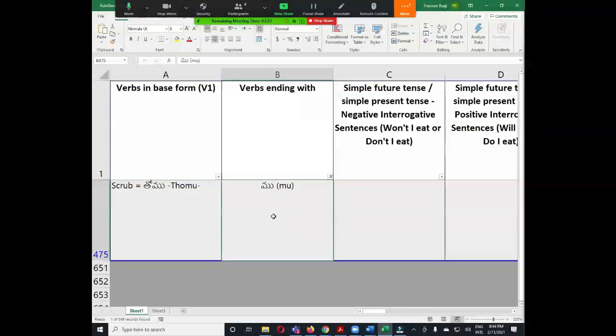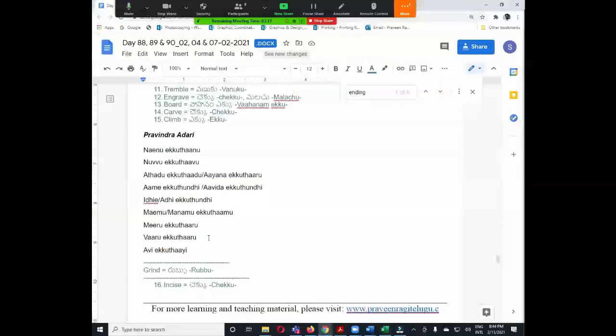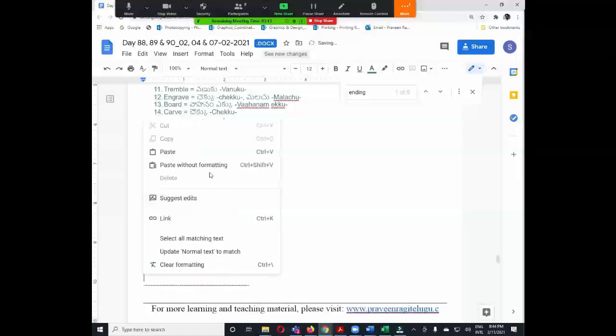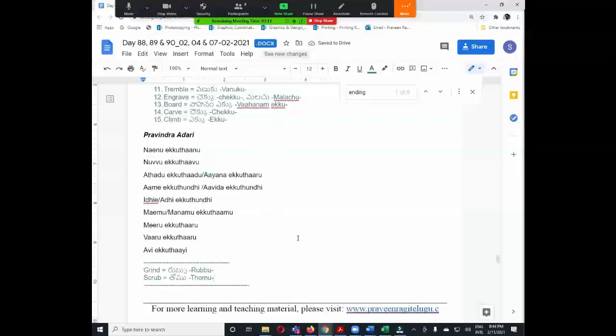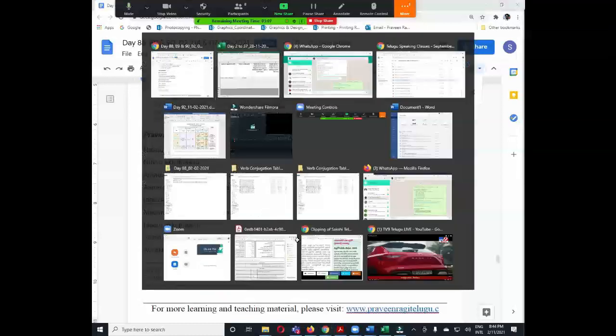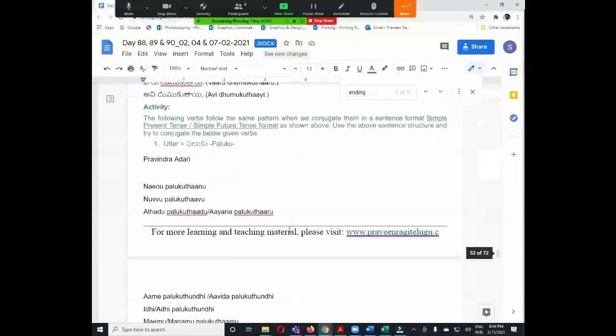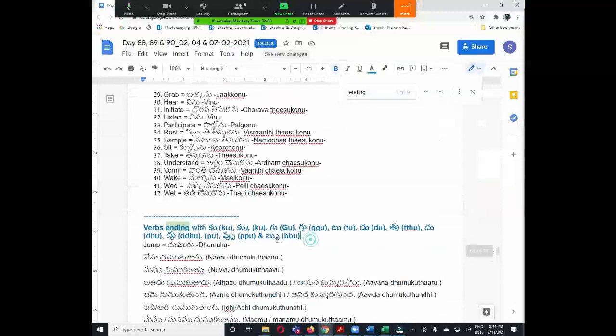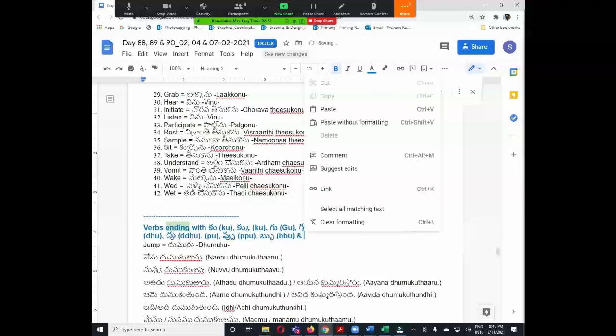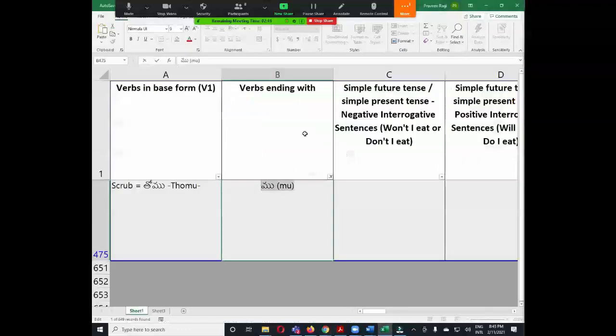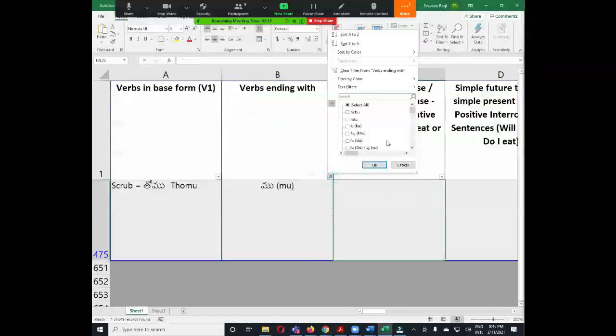So mu also same. Tomu becomes tomutanu. Okay, first let me copy this one to save our time. Tomu becomes tomutanu, tomutadu, tomutundi, like that. You can use the common suffix. No need to make any change before adding the common suffix. Okay, let us bring the next category. That is mu.